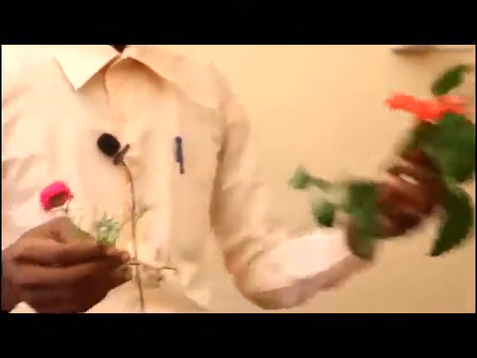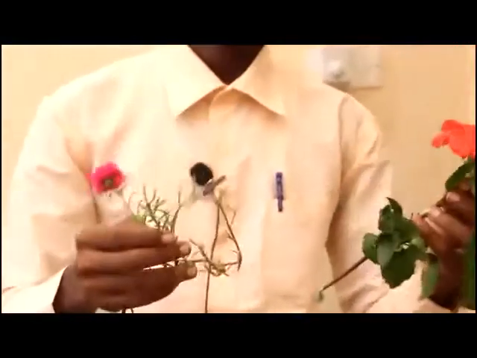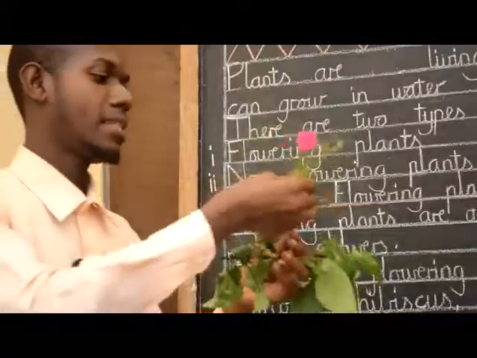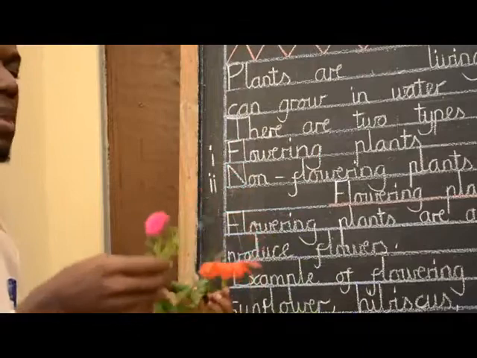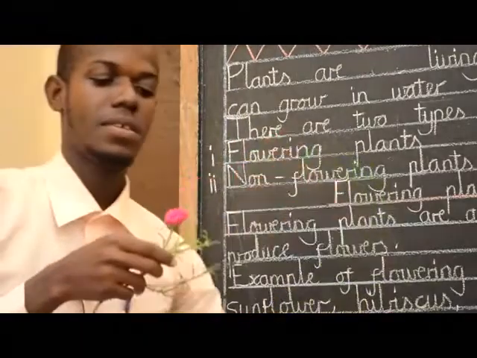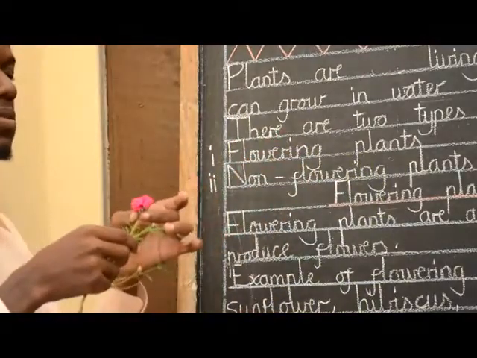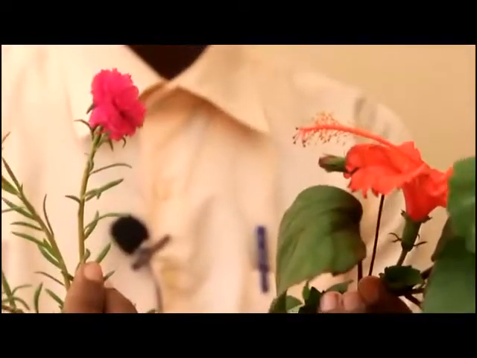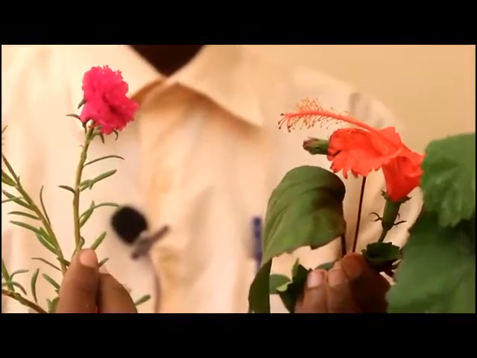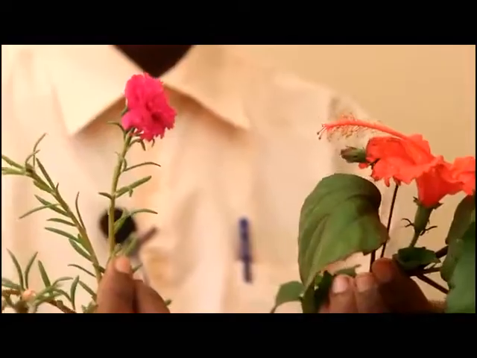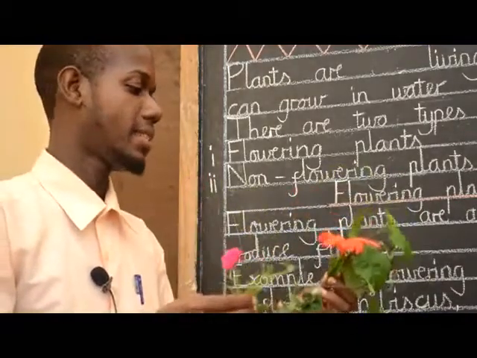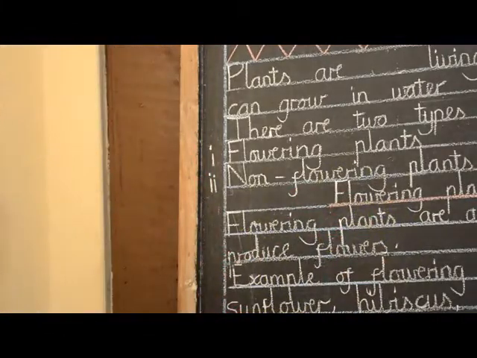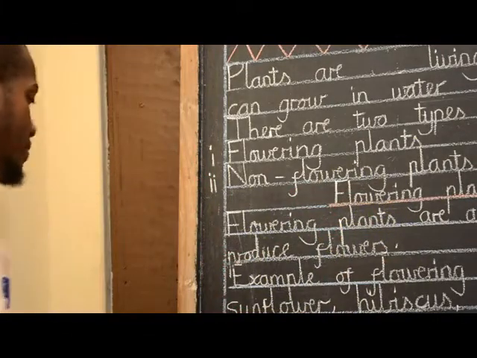The shape of hibiscus is wide and big, but the shape of this flower is small. Have you seen? Do you see it? So this is the difference in shape and size. We continue.